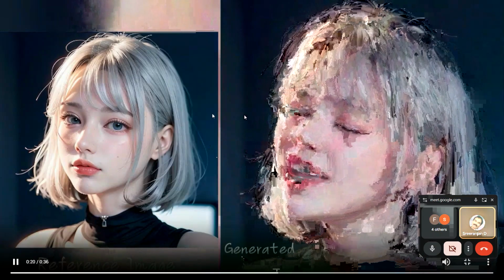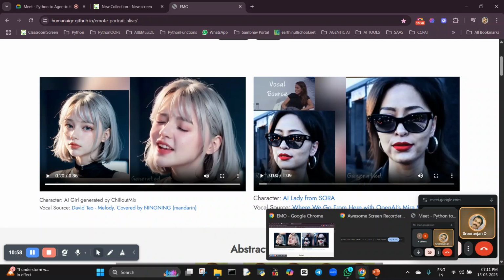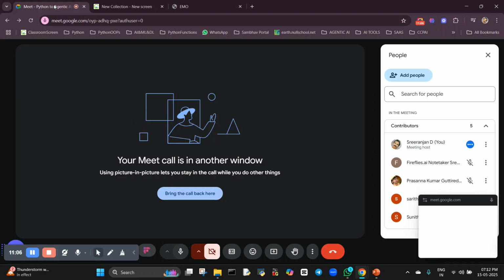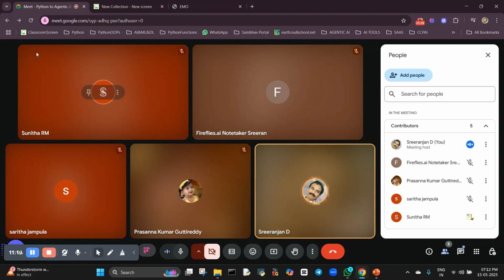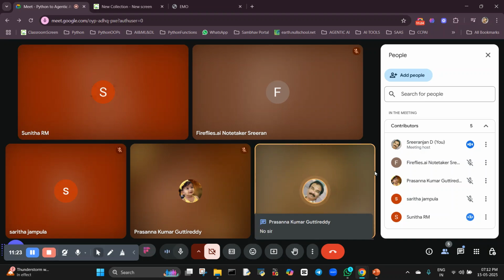Not able to see it. Sorry, I'm going to check this. Why? What happened? Can you see the screen now? Is it visible? No, we are still not able to see the screen. You are not able to see the screen? Okay. What happened? Just one second, I'm going to check this.